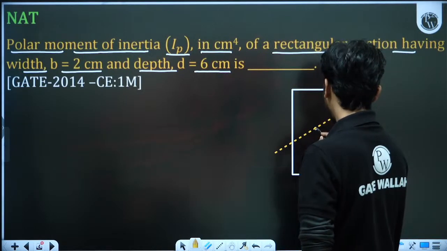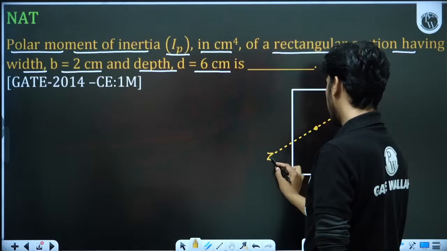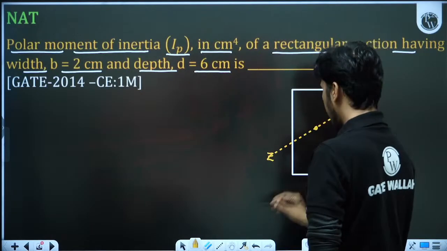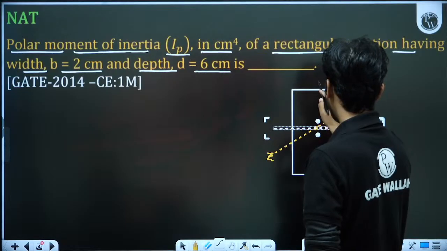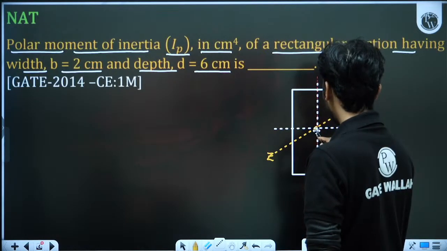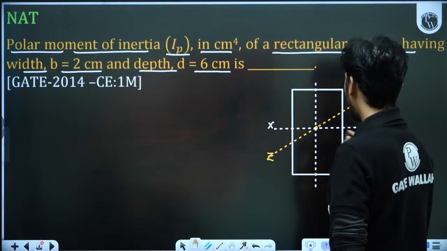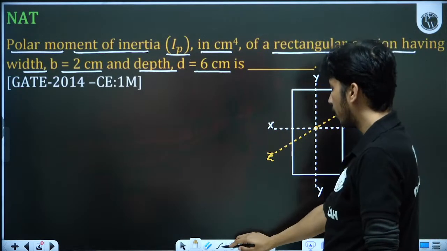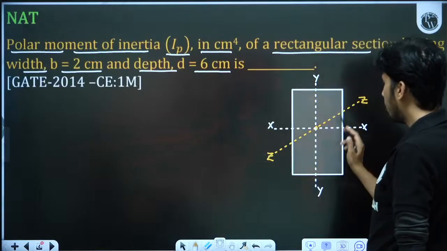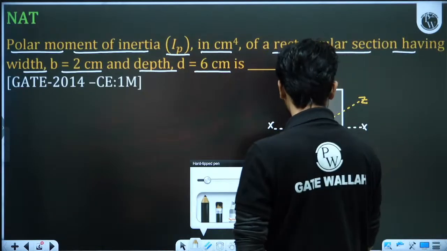There are two in plane axes, they are called xx and yy. They are called in plane axes, and the moment of inertia about them is called in plane moment of inertia. Moment of inertia about xx and moment of inertia about yy are called in plane moments of inertia. But moment of inertia about the perpendicular axis is called polar moment of inertia. So they are asking about zz actually.